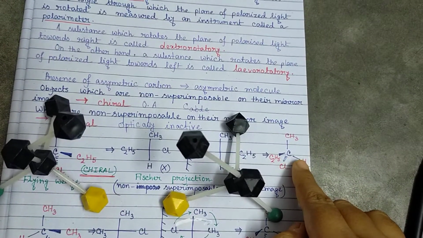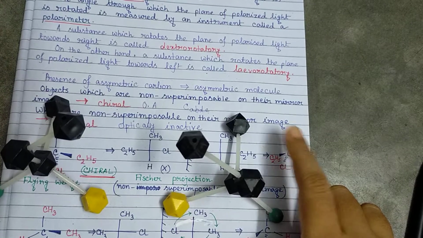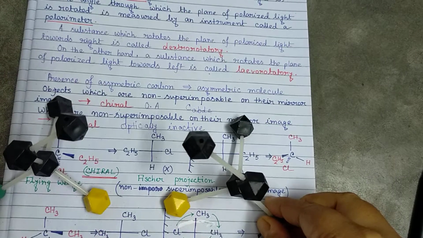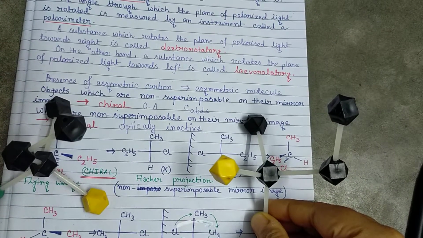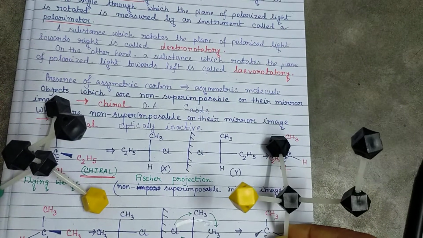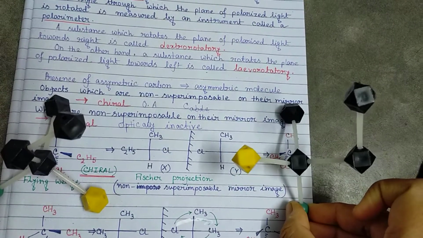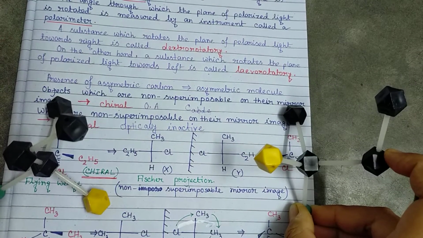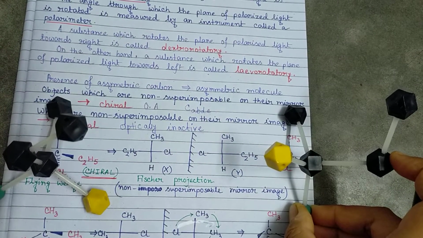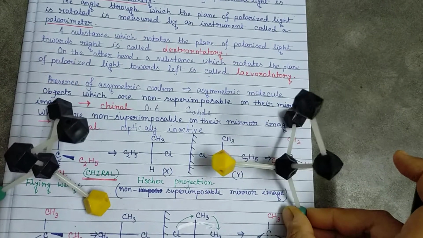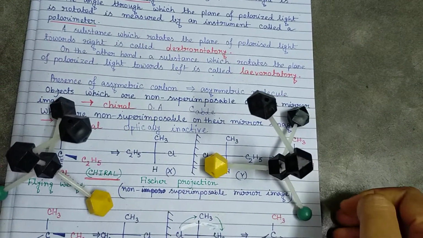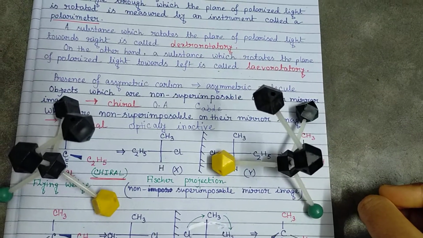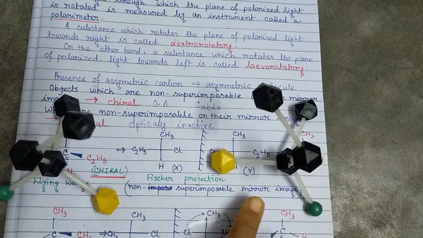So now if we have to write this flying wedge into Fischer, similarly to the previous one, we have to see the molecule just like this. So now the methyl, carbon and hydrogen are coming on the vertical line, ethyl is coming on the right hand side and the chlorine is coming on the left hand side. So the only difference is from which side we are observing the molecule, between the Fischer and flying wedge.